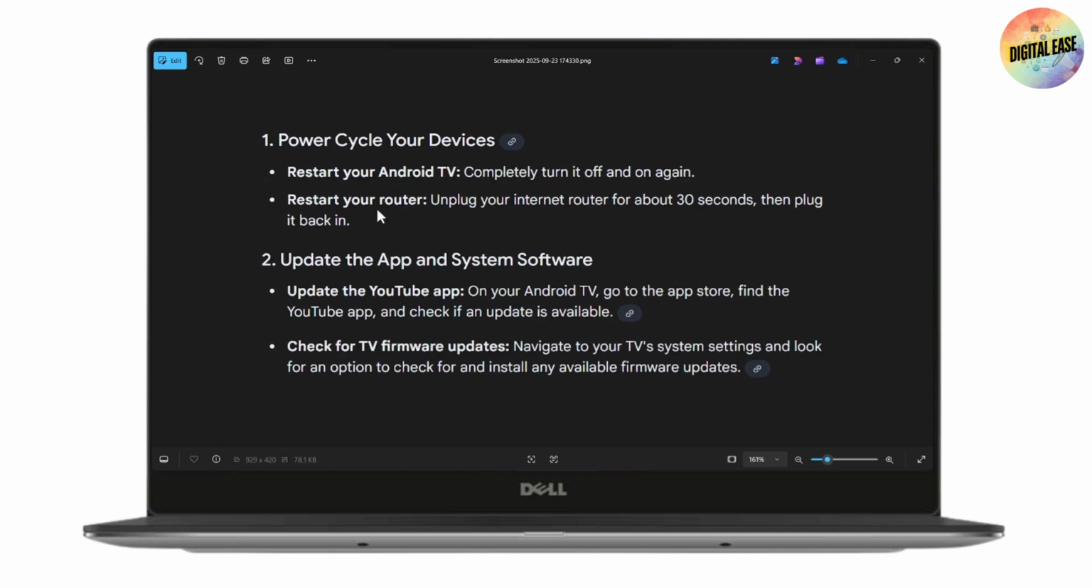The second step is to update the app and system software. Update the YouTube app on your Android TV: go to the App Store, find the YouTube app and check if an update is available. Check for TV firmware updates: navigate to your TV system settings and look for an option to check for and install any available firmware updates.